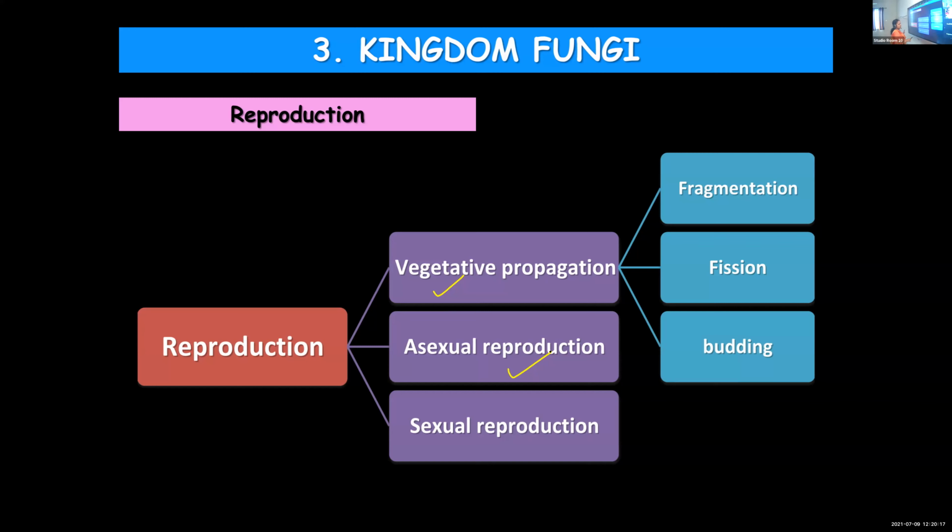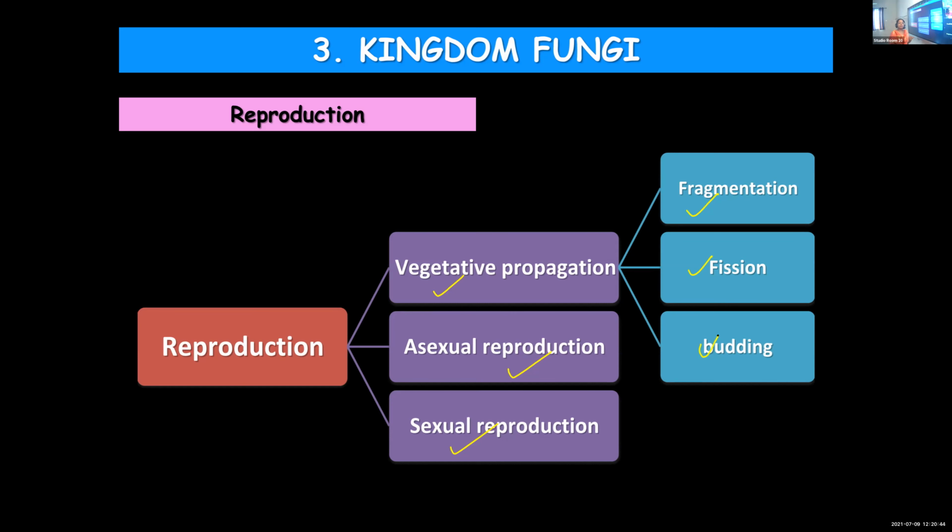So we'll categorize it under three headings. Vegetative propagation, that is also a type of asexual reproduction. Then sexual and asexual reproduction. Vegetative propagation is of three types: fragmentation, fission and budding. Once again, they carry out different modes of reproduction: vegetative propagation, then asexual reproduction and sexual reproduction.